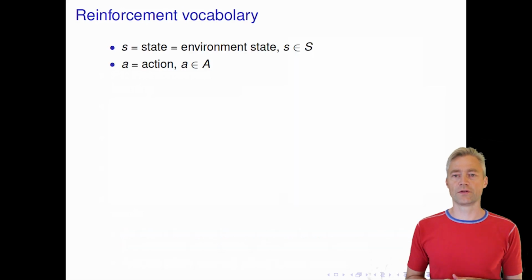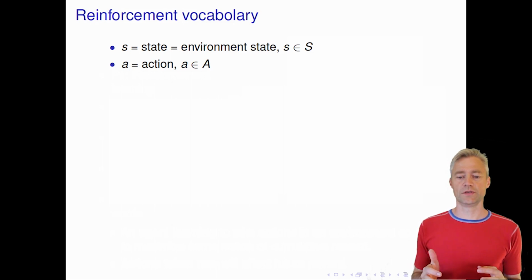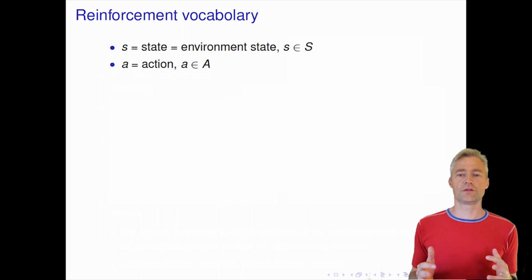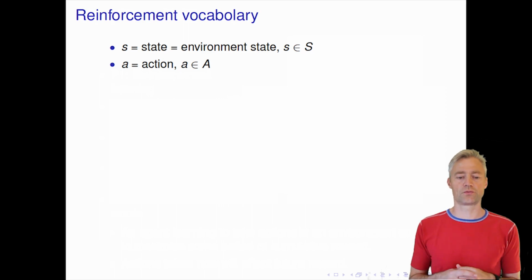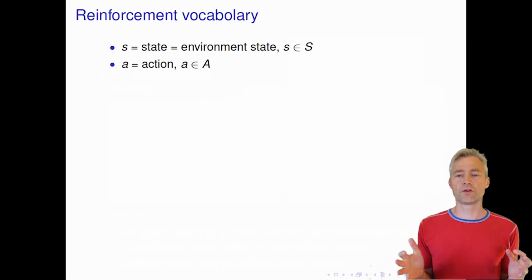Yes, so let's learn the words to formalize reinforcement learning. The first concept is the state. So that is the state of the environment. So you can think about a game like chess or Go, then it's the board position that defines the state. In this state space we can take actions, we call those A, and there can be an infinite number of actions possible or finite number of actions.